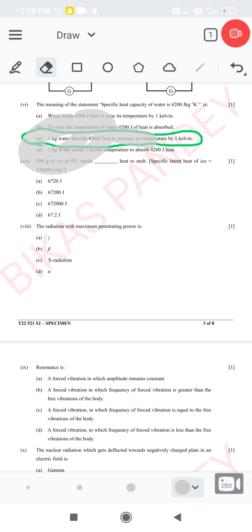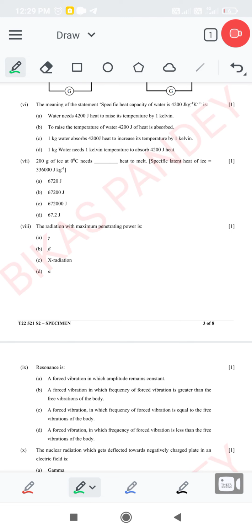Now we move on. Question number 7. This is a numerical of basic level. Question number 7 is: 200 gram of ice at 0 degree Celsius needs dash heat to melt. Here it is also given that the specific latent heat of ice is 336,000 joule per kg. The mass of ice is given in gram, so we change that into kg.